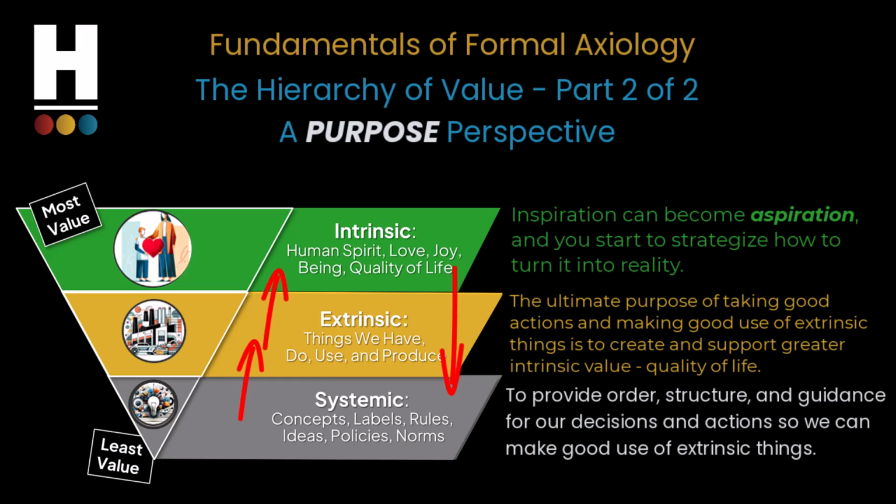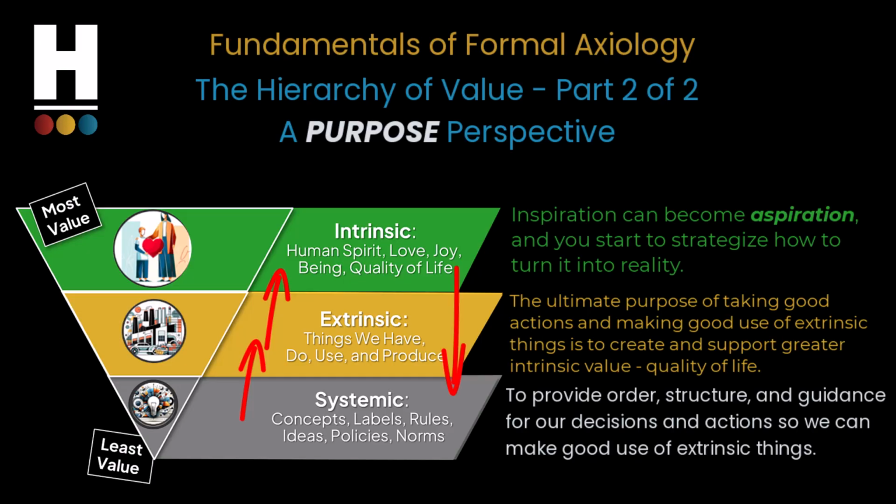This perpetual hierarchical process of systemic things serving to improve our use of extrinsic things that lead to greater value in the intrinsic quality of life domain is the foundry of innovation, the source of meaningful betterment, continuous improvement, and ever-increasing abundance, driven by the natural human desire to make a difference.